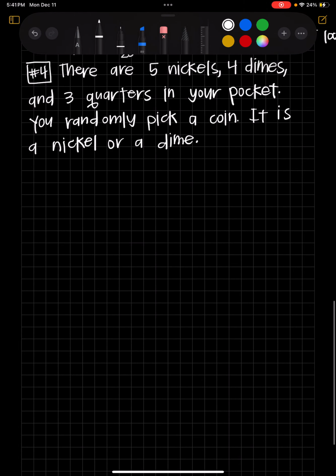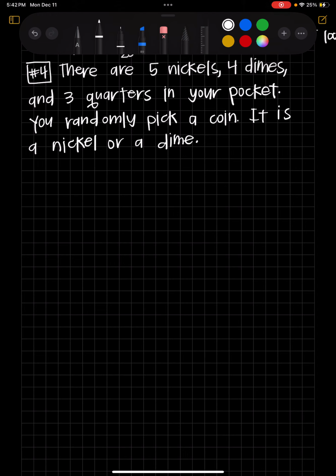Okay, the last example here says determine whether the scenario involves mutually exclusive events, then find the probability. So the first goal is to decide if they're mutually exclusive or not. So let's read the question. It says there are 5 nickels, 4 dimes, and 3 quarters in your pocket. You randomly pick a coin. It is a nickel or a dime.